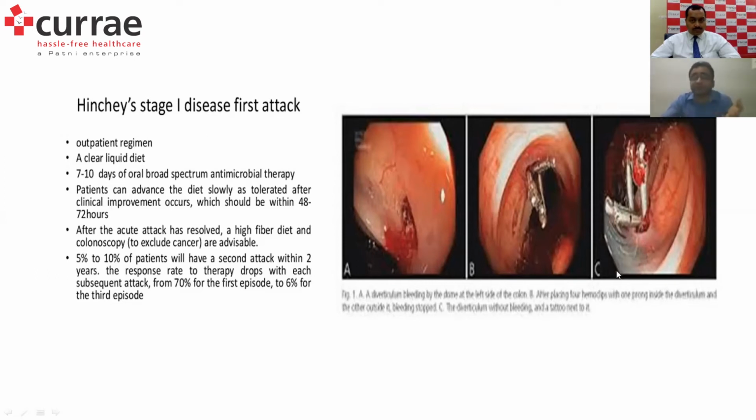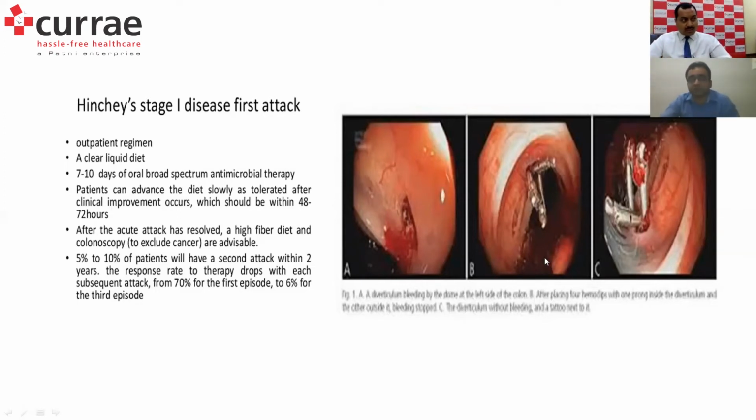Obviously, if there are multiple diverticula, there will be a chance of bleeding from other sites also. But usually, stage 1 diverticular disease is well controlled and well managed by medical management with antibiotics and by the use of hemoclips, which is in this case Mobidenis.